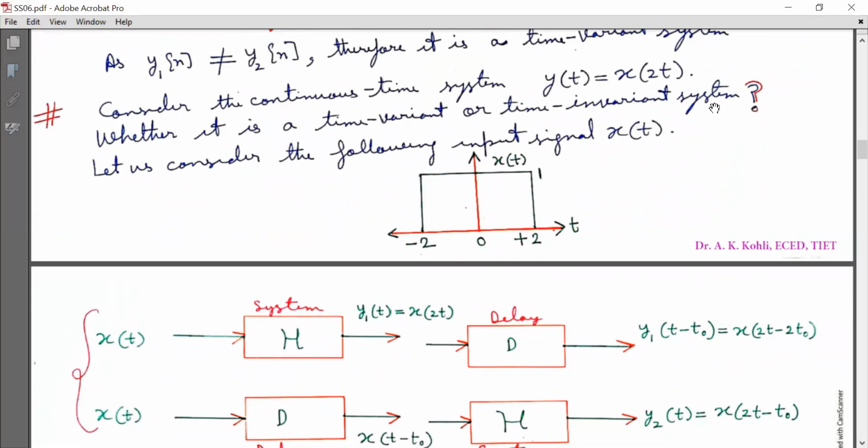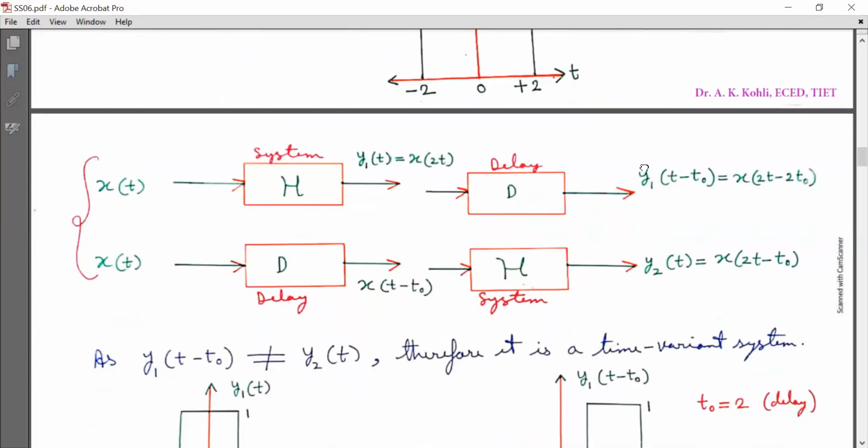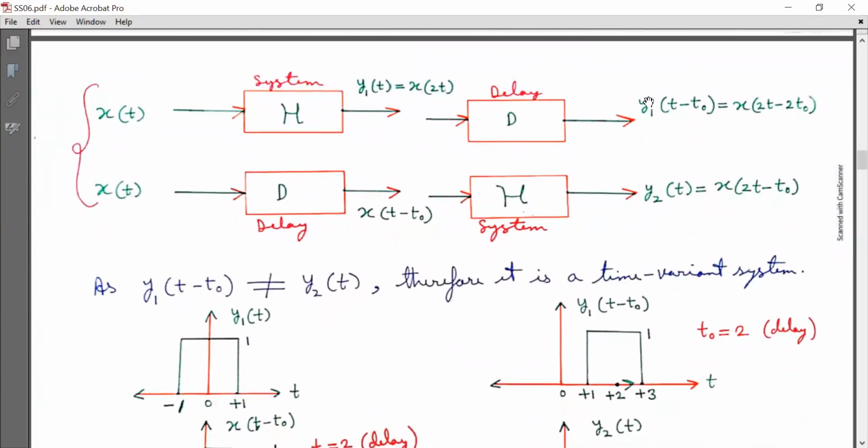In another example, consider the continuous time system y(t) is equal to x(2t). Whether it is a time variant or time invariant system, we need to determine. But here we have been given input signal x(t). So let us consider the following input signal x(t) as plotted. Here x(t) is having amplitude 1 when t is lying in the range -2 to 2 and x(t) is 0 otherwise. Now we will follow the same strategy to determine whether the system is time variant or invariant.